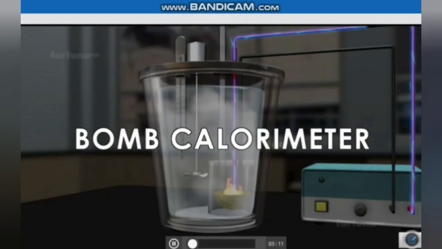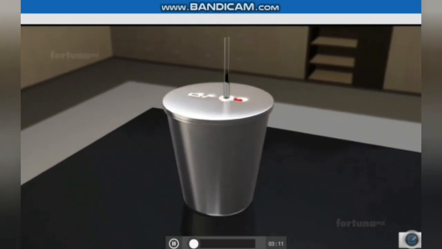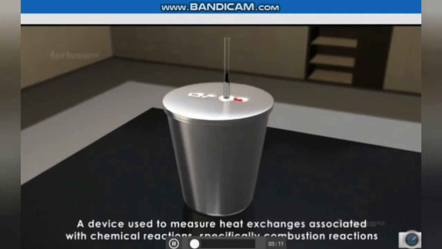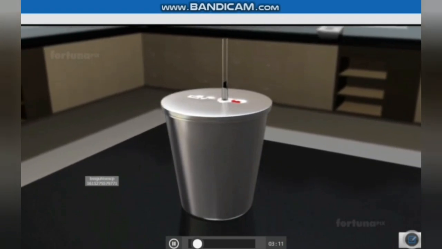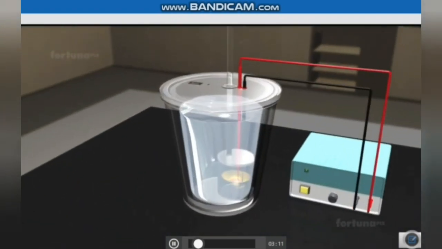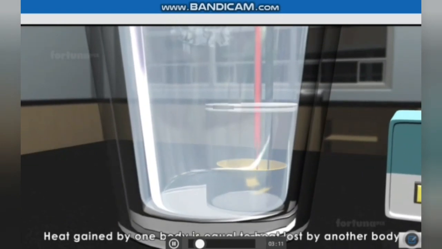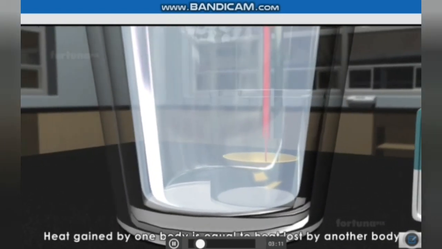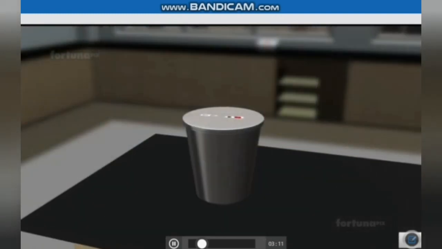Bomb calorimeter. A bomb calorimeter is a device which is used to measure the heat exchanges associated with chemical reactions, specifically combustion reactions in which oxygen support is required. This is a setup of a bomb calorimeter, which depends on the principle that heat gained by one body is equal to heat lost by another body.